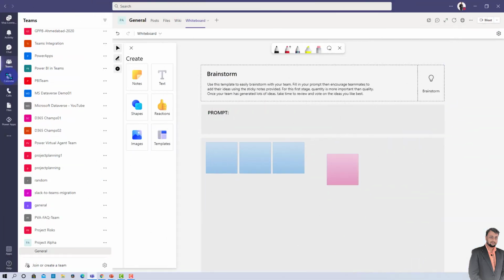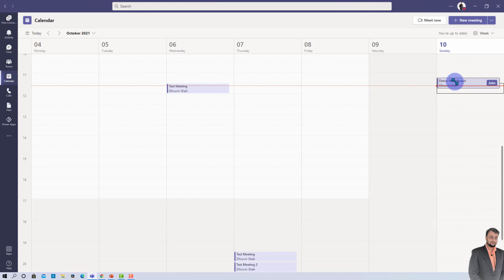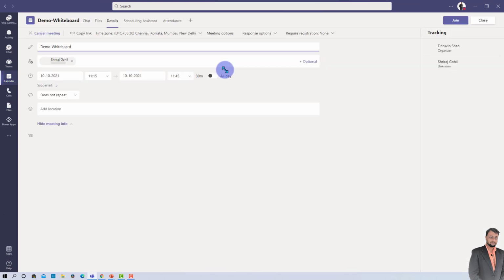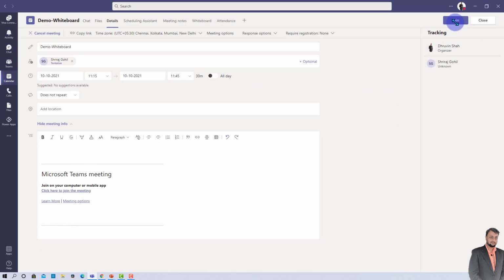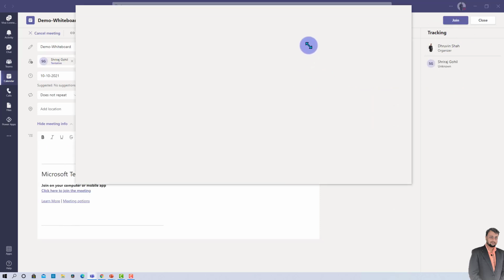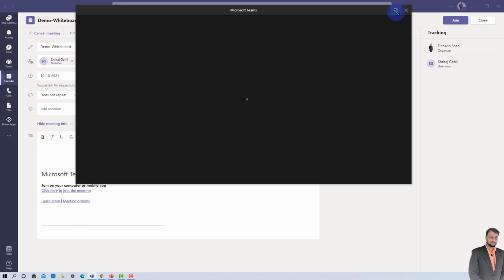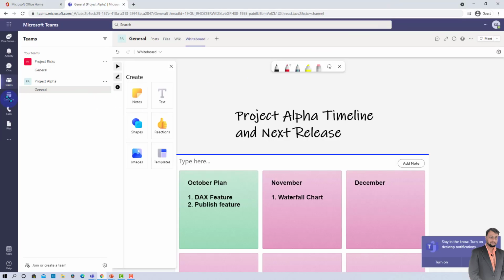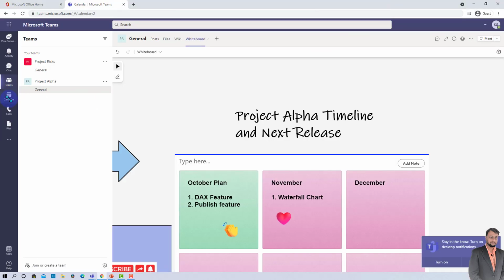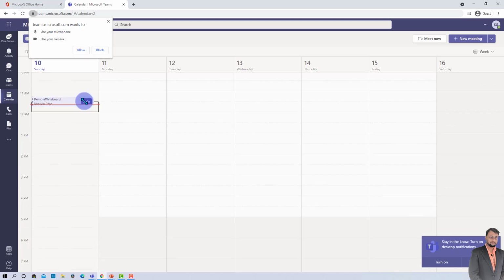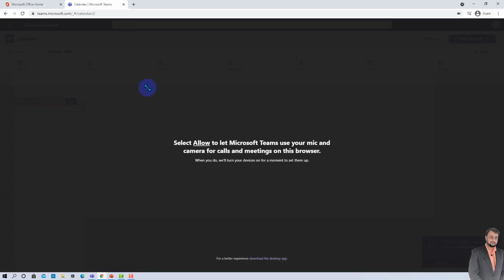So here I have opened my calendar and one meeting is scheduled. So I'm joining that meeting, and I invited one of the users, Shriraj, to the same meeting. So let me first join this meeting, and at this moment I joined with my user, which is Dhruvin's user. Now similarly, let me go here into Teams Online and join the same meeting with the Shriraj user, so we can coordinate on the same whiteboard in real time, and we can check that process as well. So with Shriraj's account as well, I'm joining this.